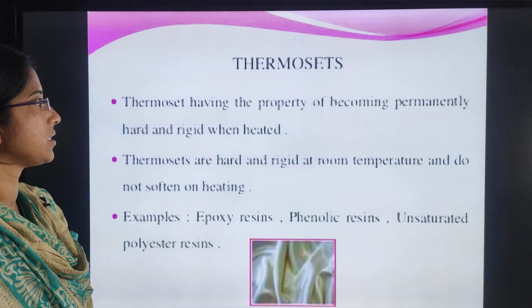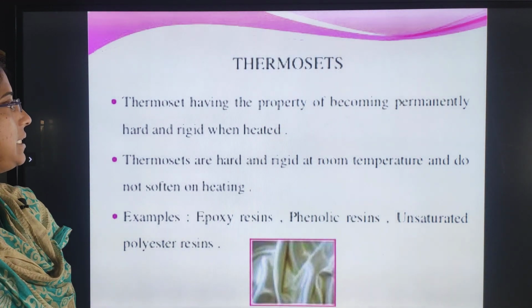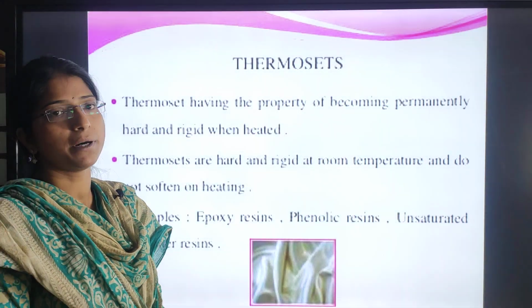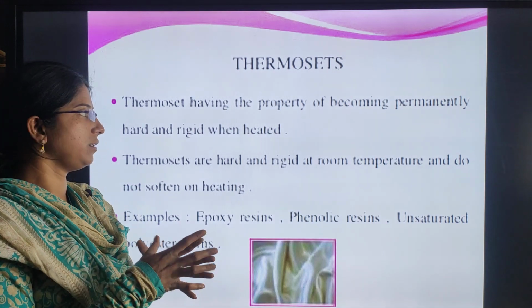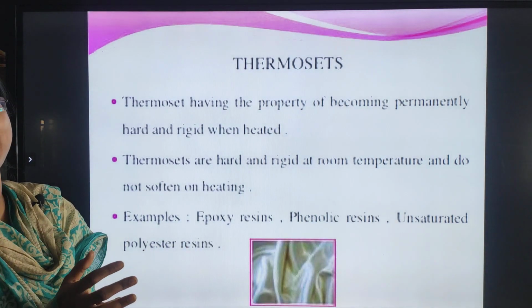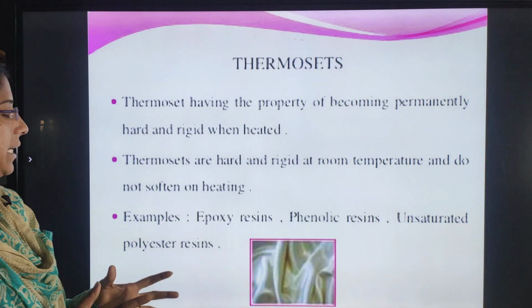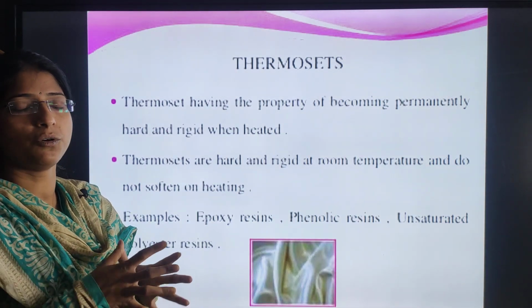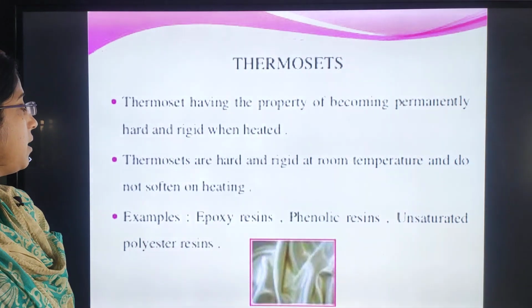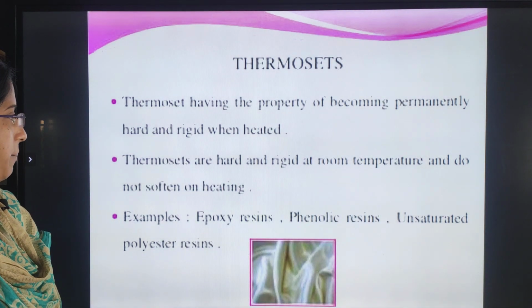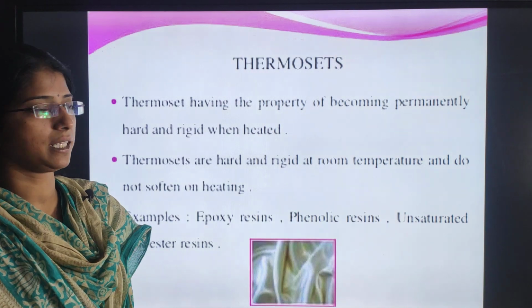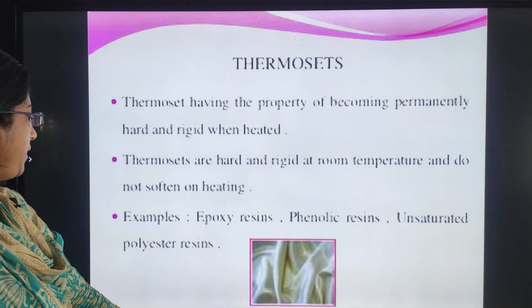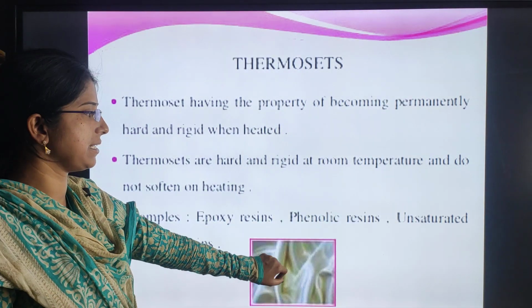Is it clear? Next, what are thermosets? Thermosets have the property of becoming permanently hard and rigid when heated. When they are heated, they will be permanently hard only. They won't become soft again. Thermosets are hard and rigid at room temperature and do not soften on heating. Is it clear? Examples: epoxy resin, phenolic resin, unsaturated polyester resins.